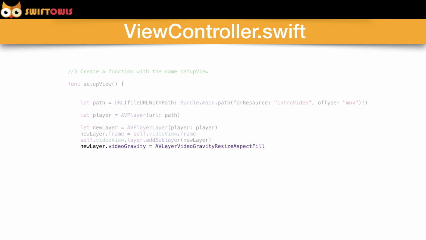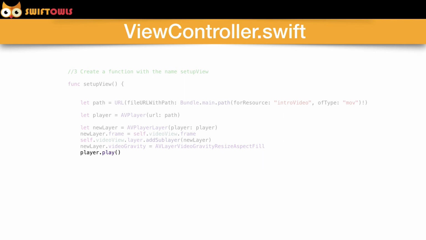Alright, now you're going to set the video gravity so that the ratio is right. Video gravity will be resizeAspectFill. That's how it's going to fill the screen. So you're going to go newLayer.videoGravity = AVLayerVideoGravity.resizeAspectFill.